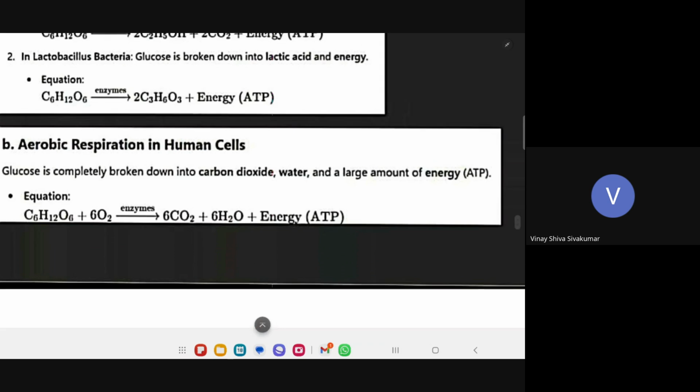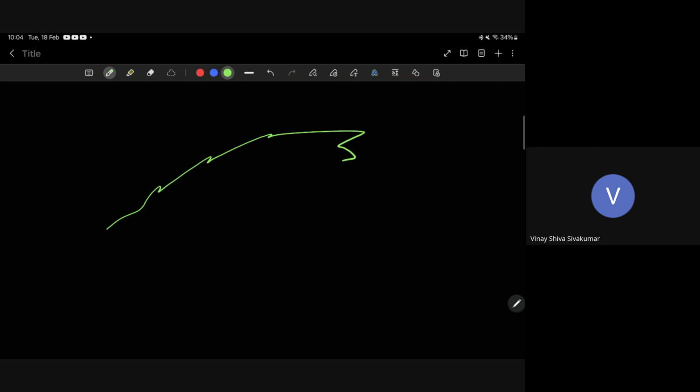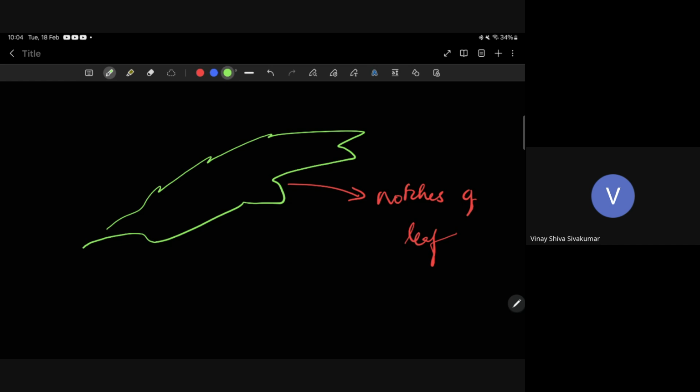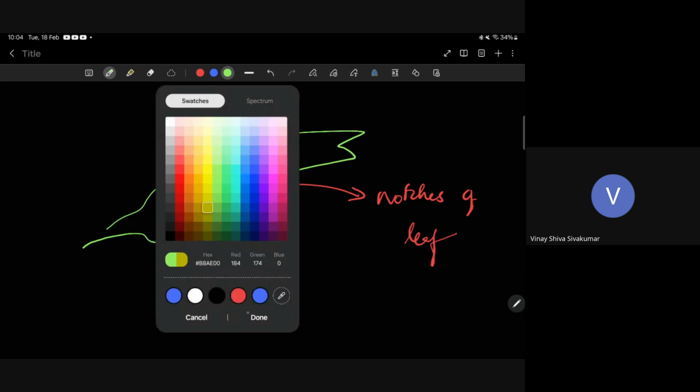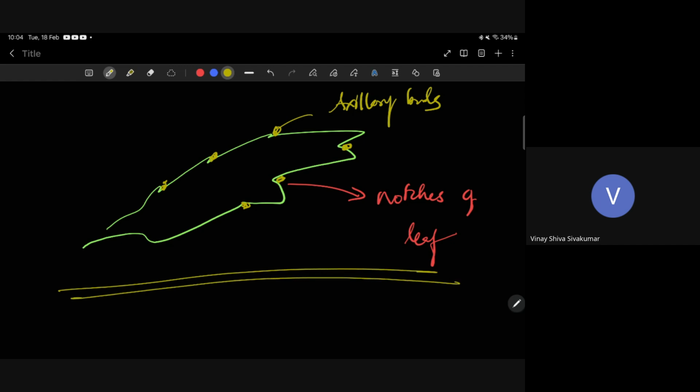Nothing. Okay. Next. What happens when bryophyllum leaf falls on the wet soil? Listen. These are called notches, notches of leaf. What leaf is this? This is bryophyllum. In this leaf there are notches, and in the notches there are axillary buds. These are axillary buds. What is the special thing about this leaf?